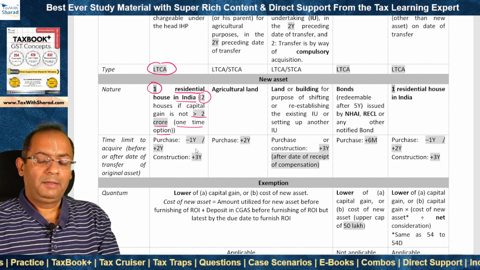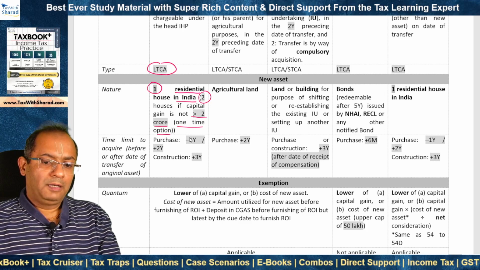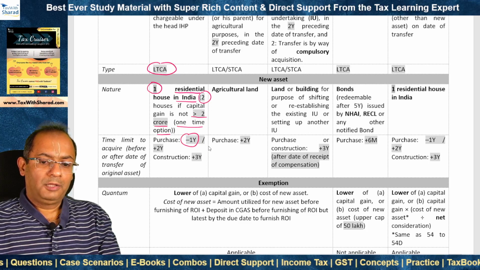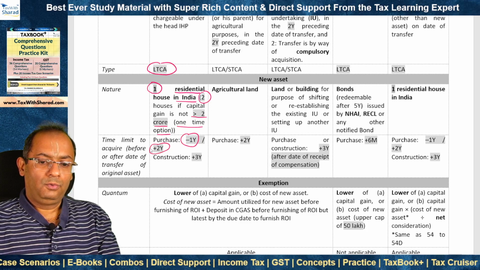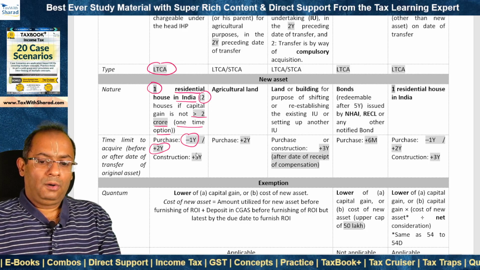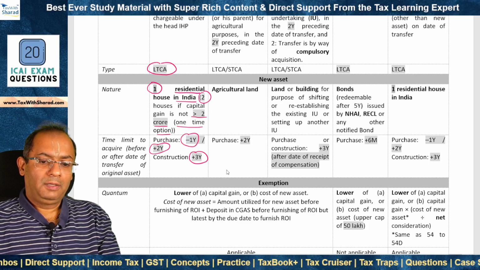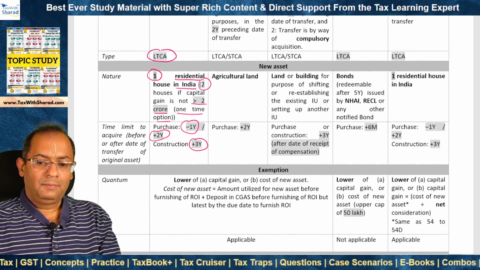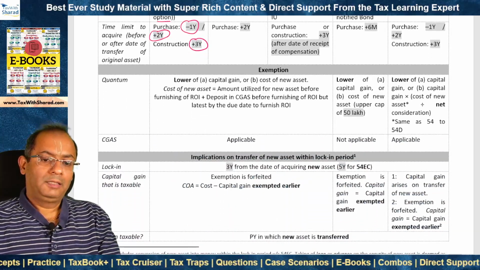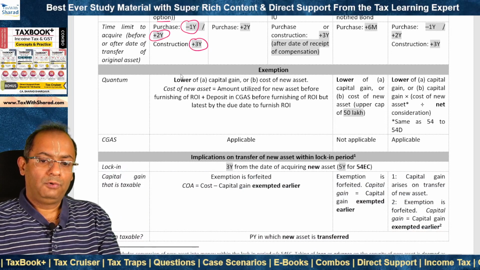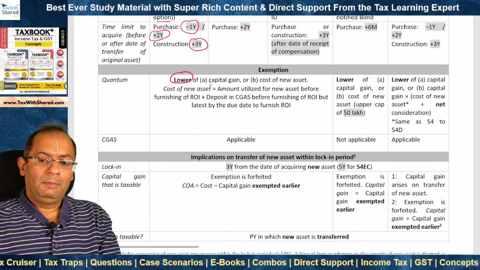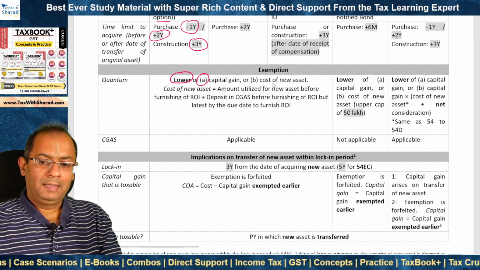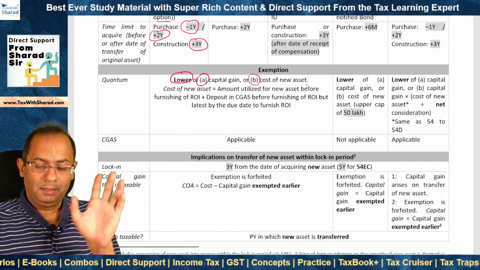Now the new asset should be purchased 1 year before the date of transfer of original asset or 2 years after, or constructed 3 years after the date of transfer of original asset. If that be the case, then exemption under section 54 is equal to the lower of A, the amount of capital gain which arises on account of transfer of the original asset, or B, the cost of new asset.